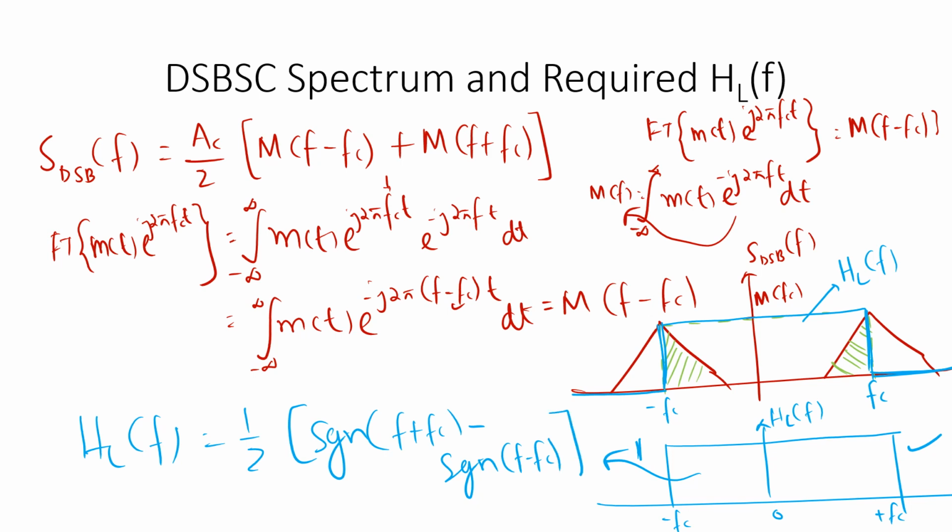In the next class we will see how I can represent this filter using the signum function and proceed to get the time domain description of SSB-SC.